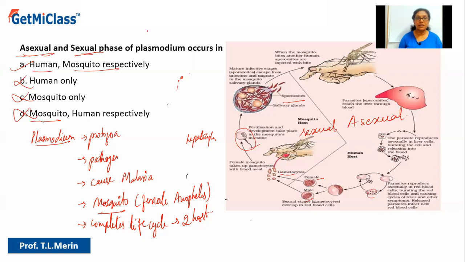Okay. So what is the correct answer? The correct answer is option A. I hope you understood the explanation.